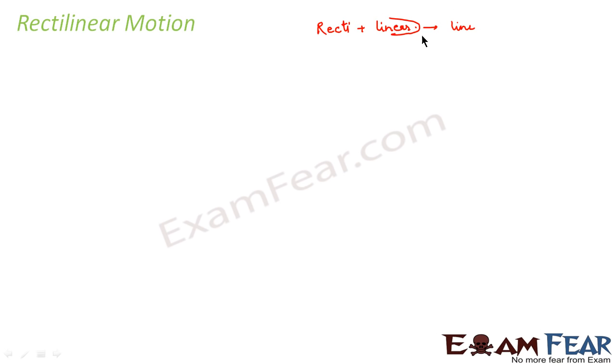So when we say rectilinear, we mean to say straight line. The term rectilinear means straight line. So motion along a straight line is rectilinear motion. Very simple and very easy to remember. Rectilinear, that is straight line. So motion in a straight line. When an object is moving in a straight line, then it is known as rectilinear motion.